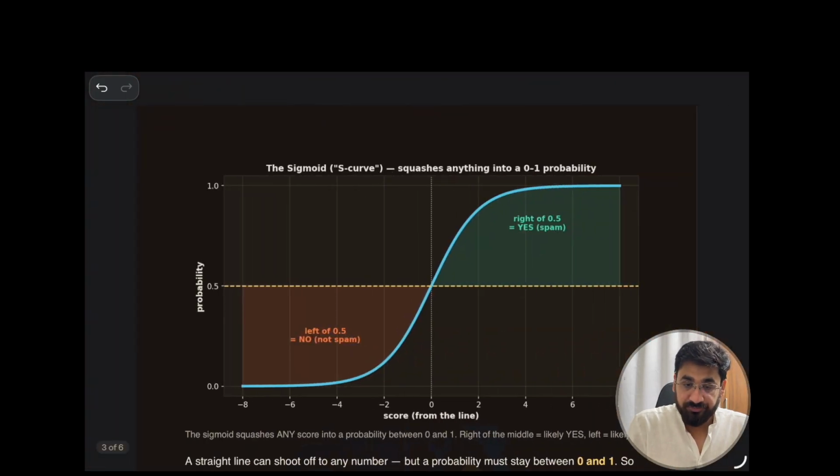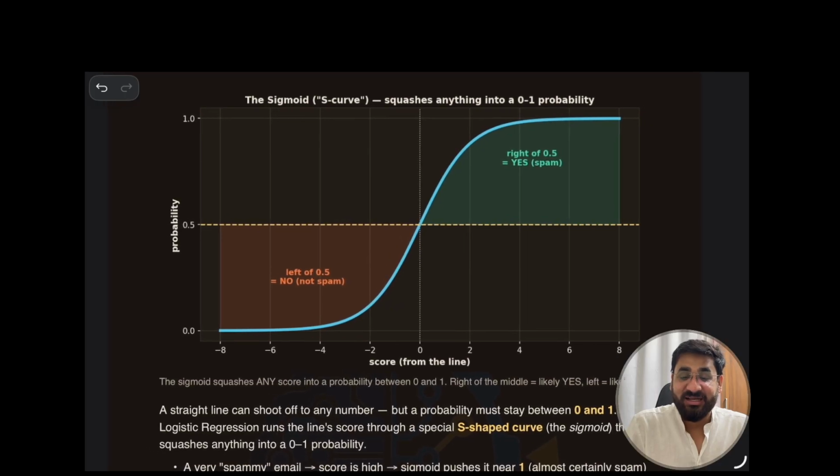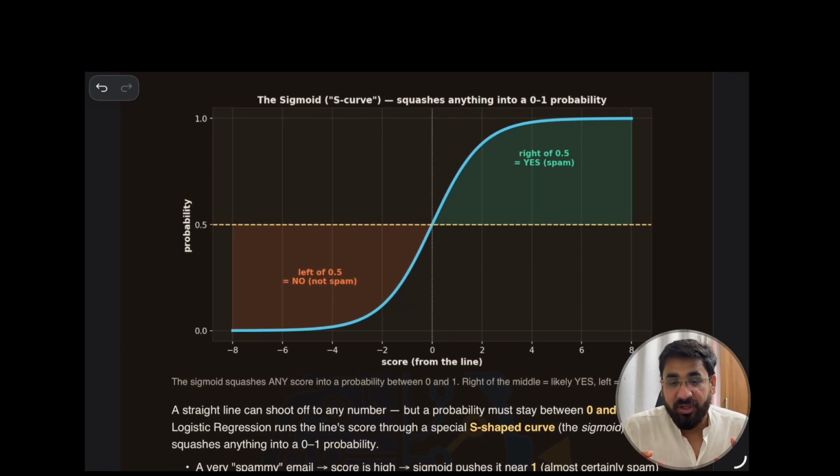Now come to the real magic, how this sigmoid, or an S curve, looks. This is the real thing. See, linear regression is a straight line.